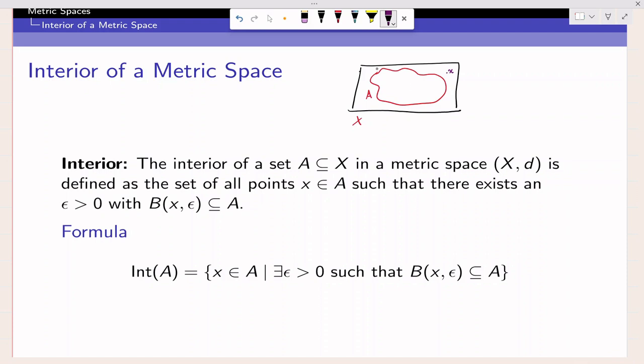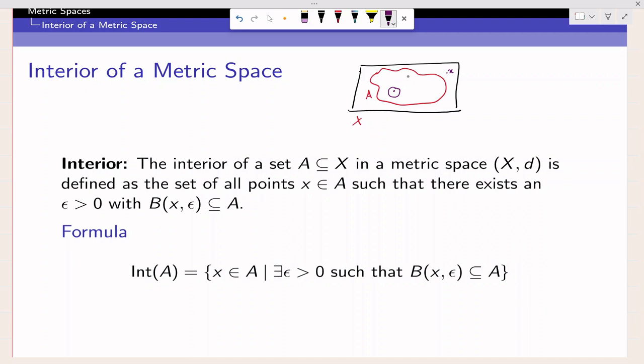But if I take any point inside A, then definitely I can find some open ball around that point such that the open ball is again contained in the same set. So this is nothing but an interior point. Interior point means a point of A such that you will find some positive radius such that the open ball about that point of the given radius is again contained in A.